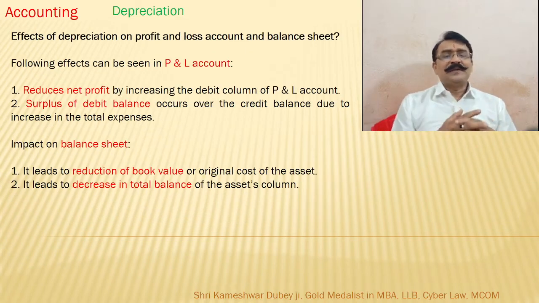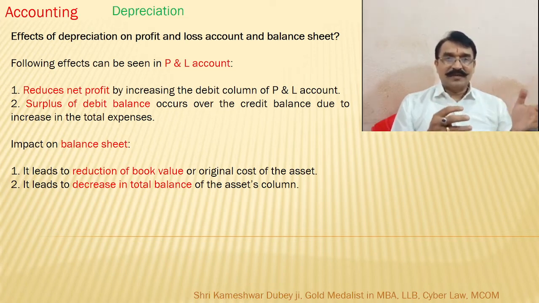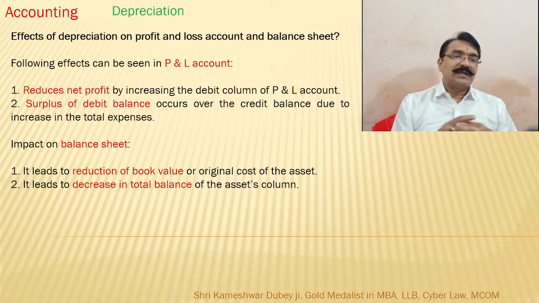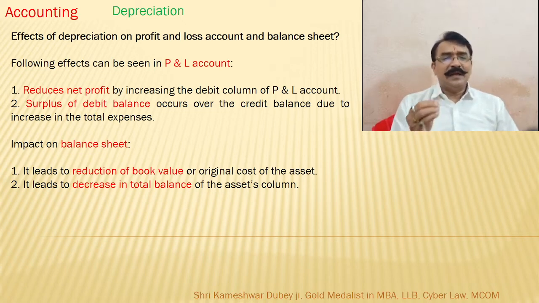Then the effect of depreciation on the profit and loss account and balance sheet. Whatever depreciation we are accounting for in the accounting system, how is it going to affect the profit and loss account and balance sheet? As far as the profit and loss account is concerned, it reduces net profit by increasing the debit column of the P&L account.